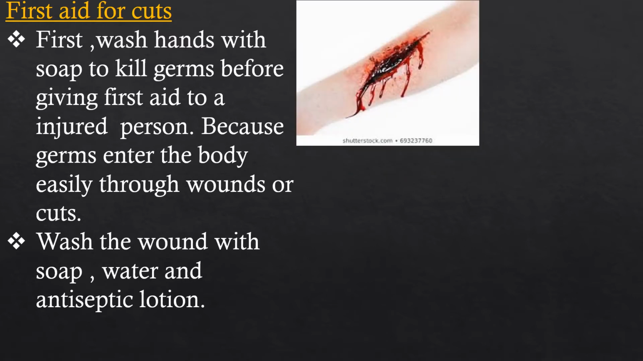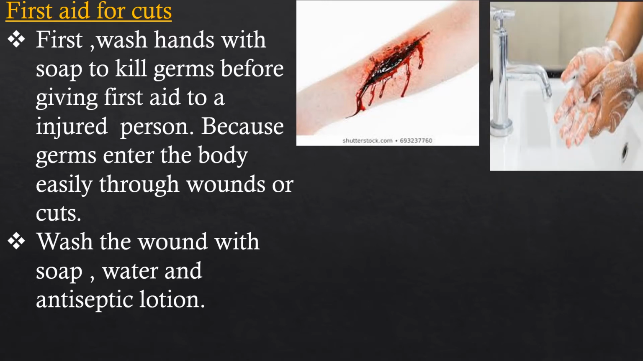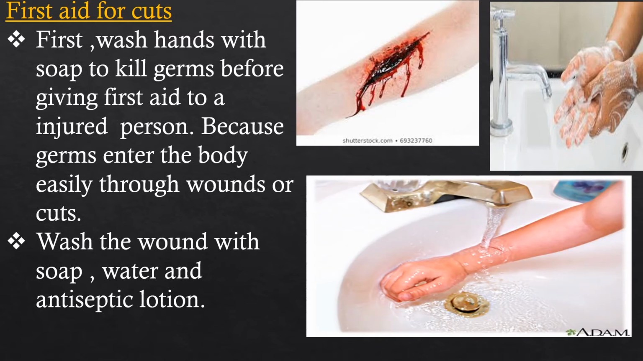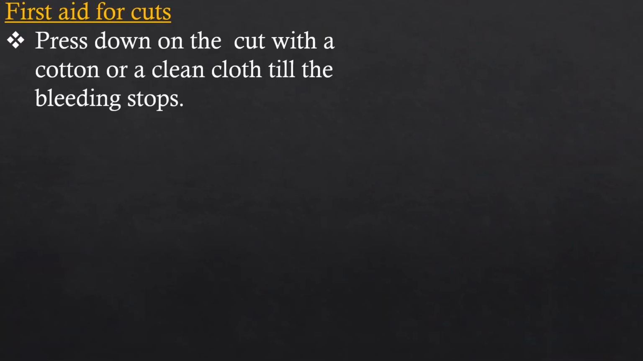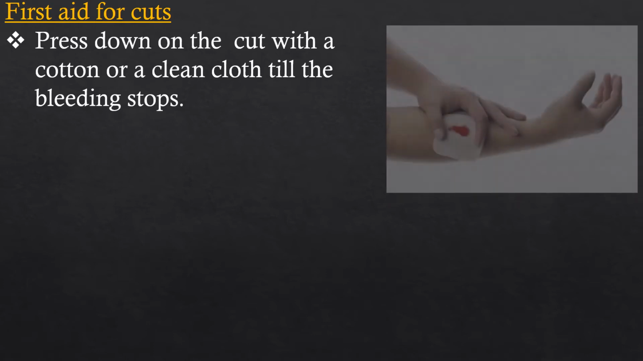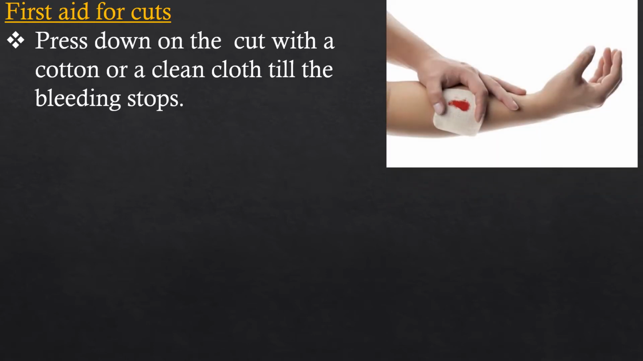Observe, children. How can we give first aid for cuts or wounds? First of all, we have to wash our hands. After that, clean the wound with soap water. Next, we have to apply antiseptic lotion. Press down on the cut with a cotton or a clean cloth till the bleeding stops. Observe, children, you have to do like this.